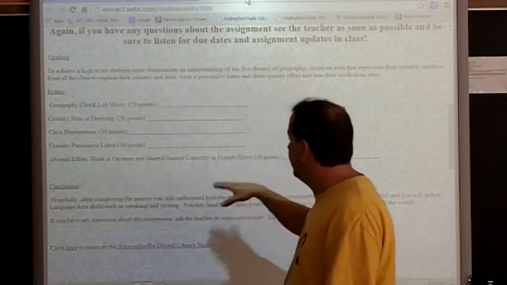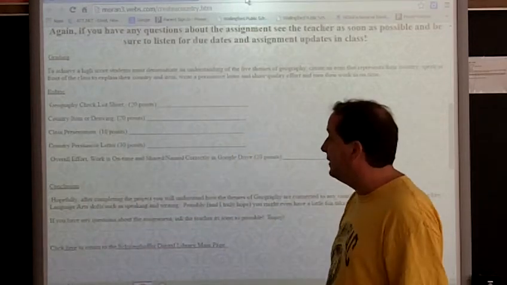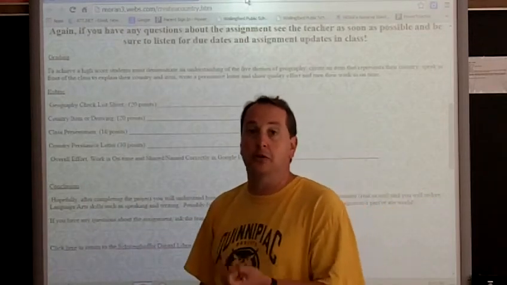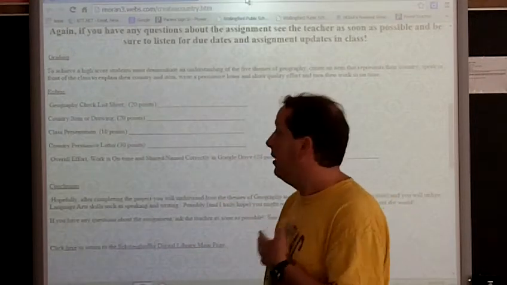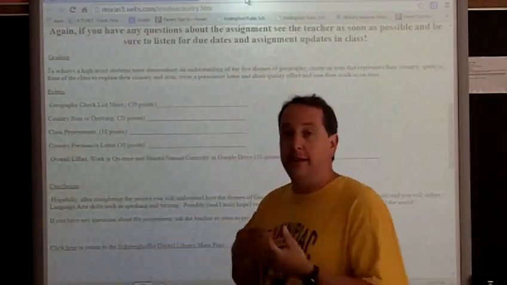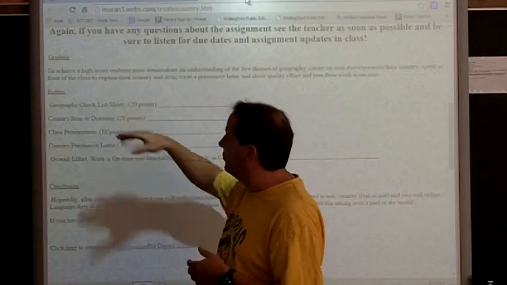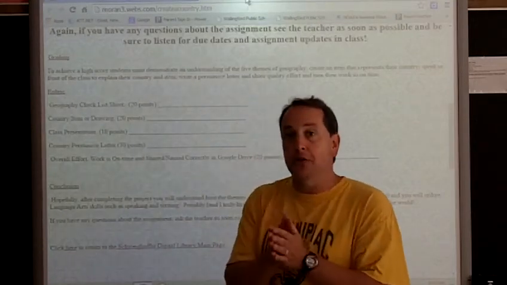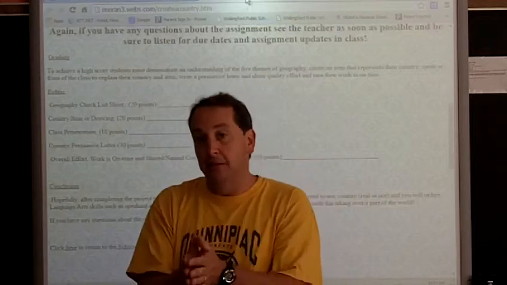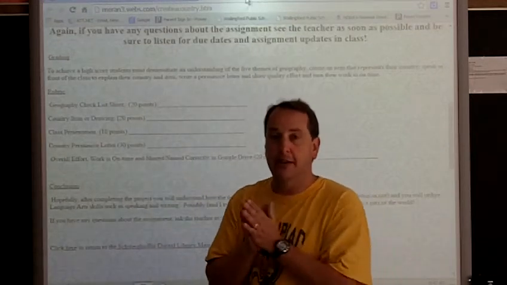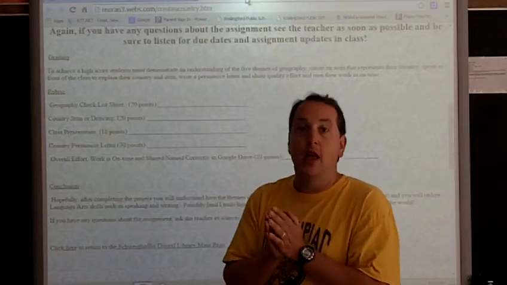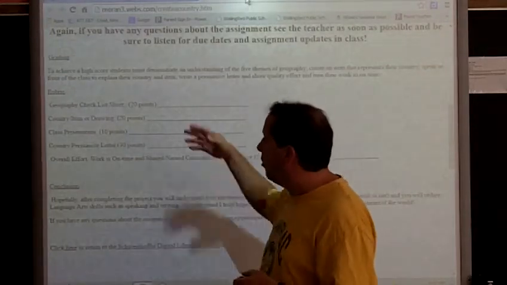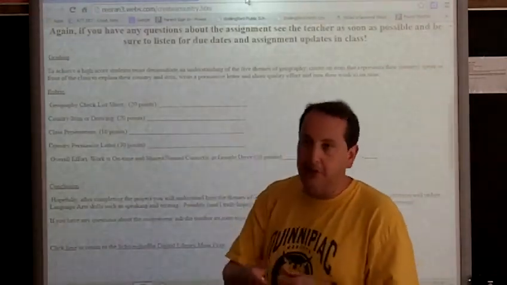And then finally, just a category of overall effort. The work is on time and it's shared correctly in Google Drive, these shared portions of it. Obviously, the thing you're making is not in Google Drive, but your checklist, as far as the 5 themes, the letter that you're writing, those are both Google Drive items that you're sharing with me in that file. You made that copy of that file. Okay? The details in class we'll go over about, again, some more examples of things to look at.